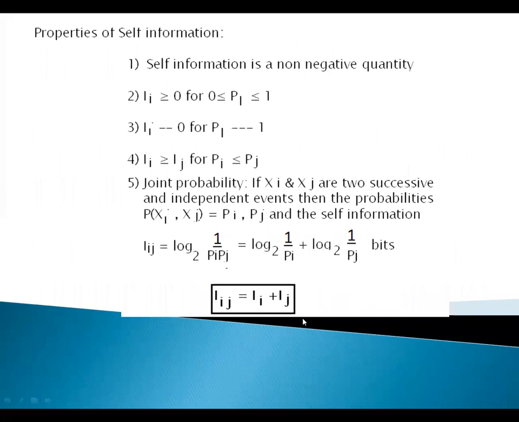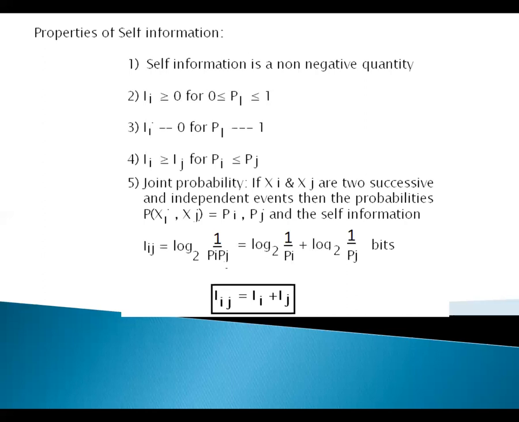Okay, now the properties of self-information. I of i is the self-information, log 1 by P of i. The first property is that self-information is a non-negative quantity: I of i is greater than 0 for 0 less than P of i less than 1. I of i tends to 0 for P of i tends to 1. I of i is greater than I of j for P of i less than P of j.